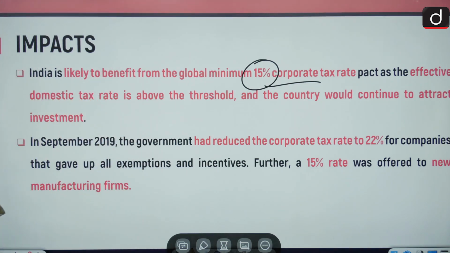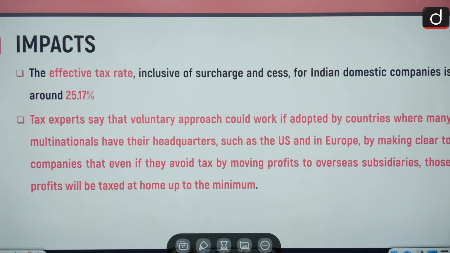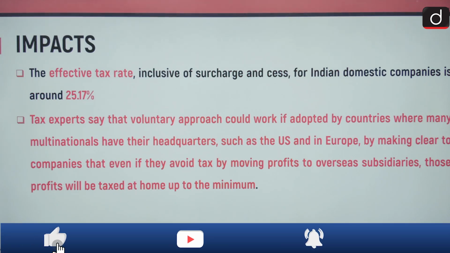Also, in September 2019, the government had reduced the corporate tax rate to 22% for companies that gave up all exemptions and incentives. Further, a 15% rate was offered to new manufacturing firms. The effective tax rate, inclusive of surcharge and cess, for Indian domestic companies is around 25.17%.